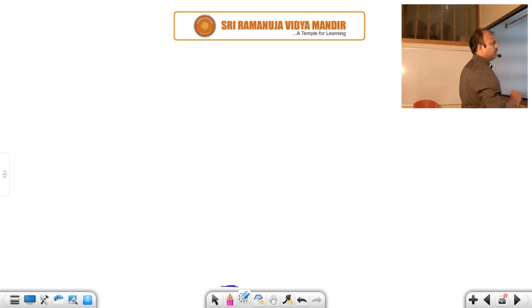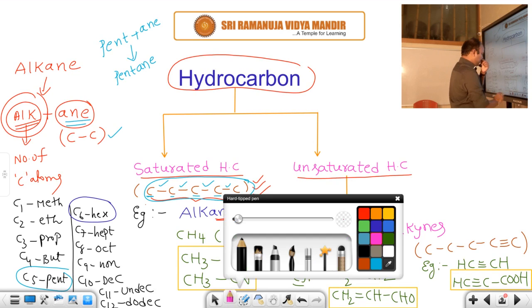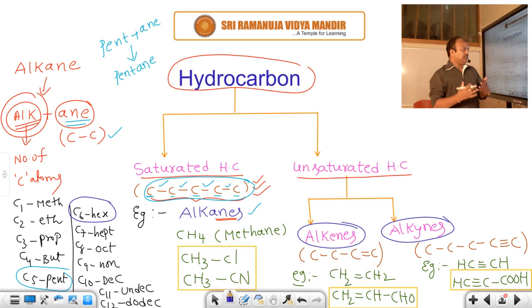So now we should discuss unsaturated hydrocarbons. What are the unsaturated hydrocarbons here? Alkenes, alkynes. What is an unsaturated hydrocarbon? That means in the carbon chain at least one double bond or at least one triple bond is there. Whenever a double bond or triple bond is present in the carbon chain, that is called an unsaturated hydrocarbon. Only single covalent bonds are there, that is called saturated. But whenever a double bond or triple bond is present, that is called an unsaturated hydrocarbon.